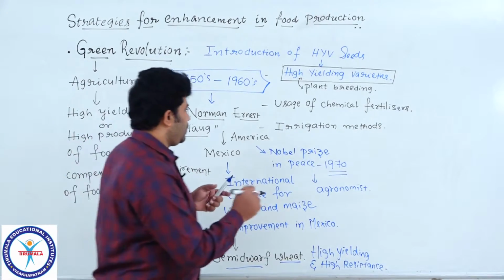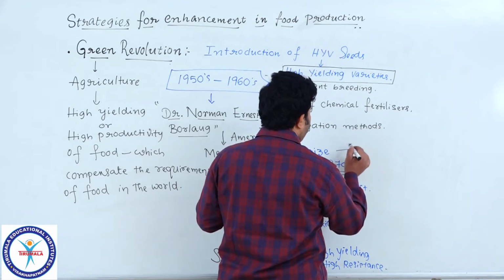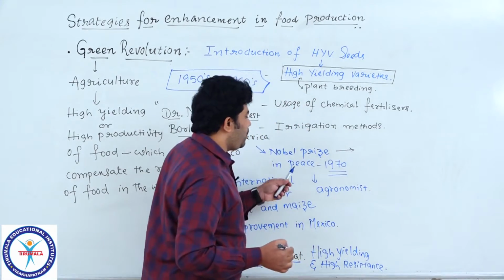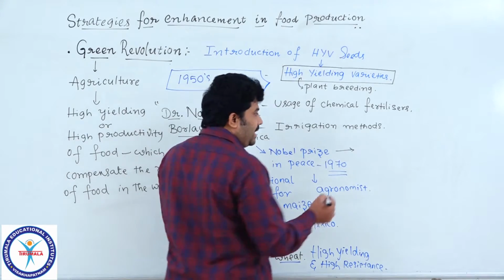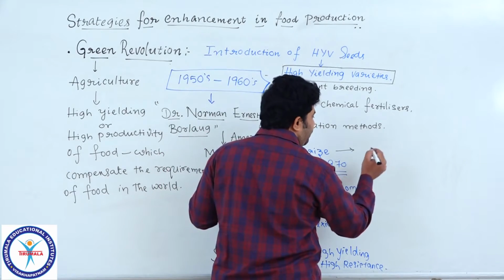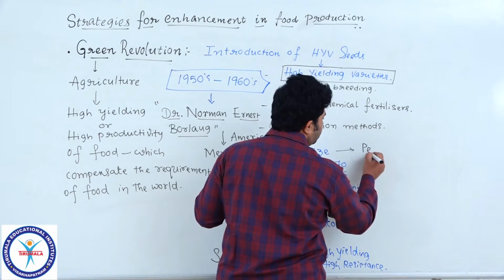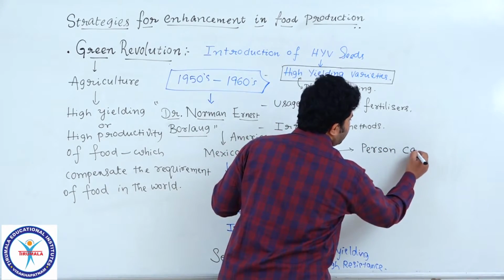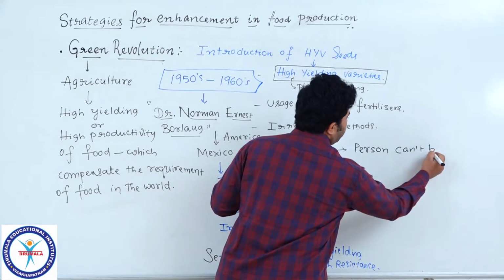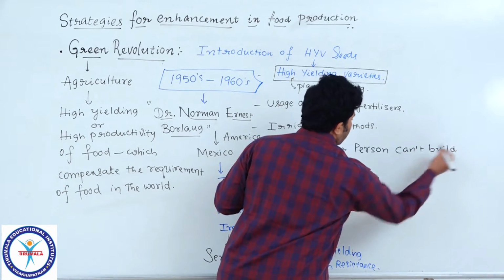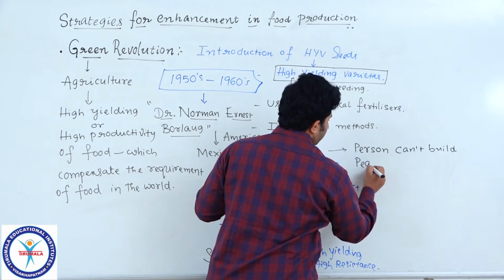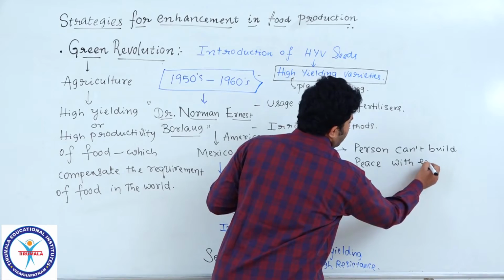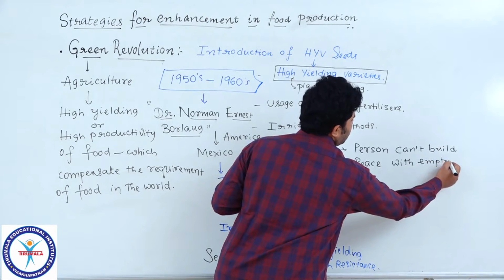Please note down why that scientist got the Nobel Prize. That scientist got the Nobel Prize in peace because he believed one thing. Note down, students: a person can't build peace with an empty stomach.